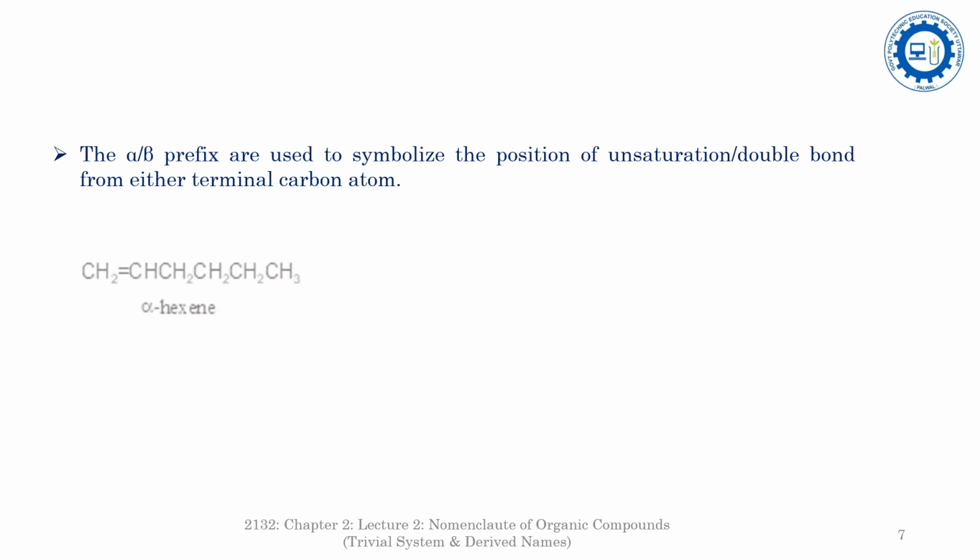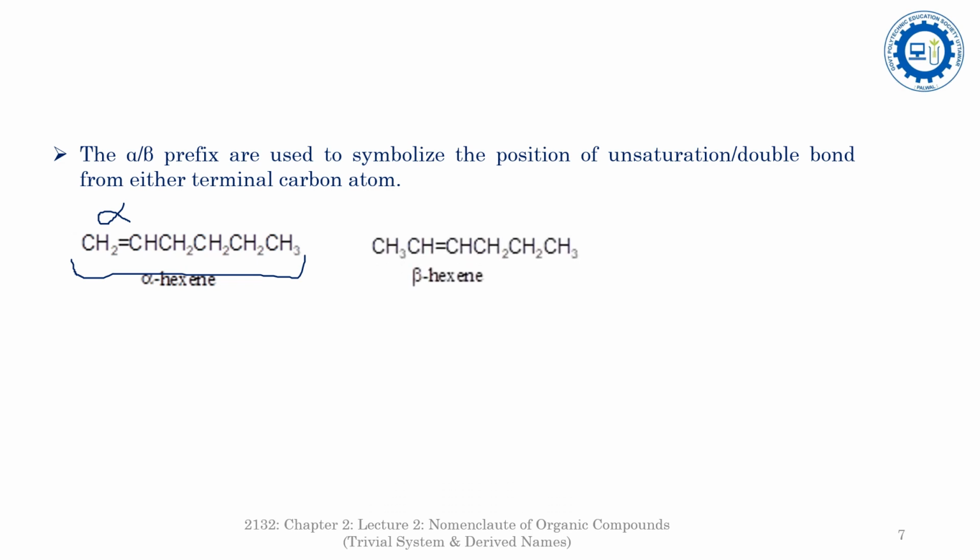See the example, alpha-hexene. In this case it is a 6-carbon chain which is unsaturated by one double bond, and the double bond is present at the terminal carbon atom, so it is at the alpha position, or we can say the first position from the terminal carbon atom.